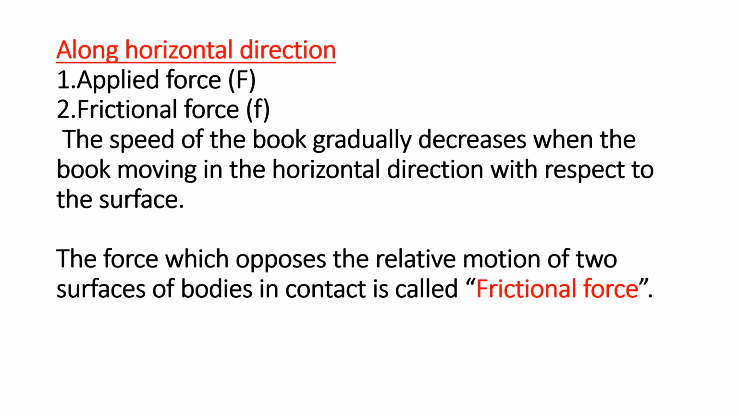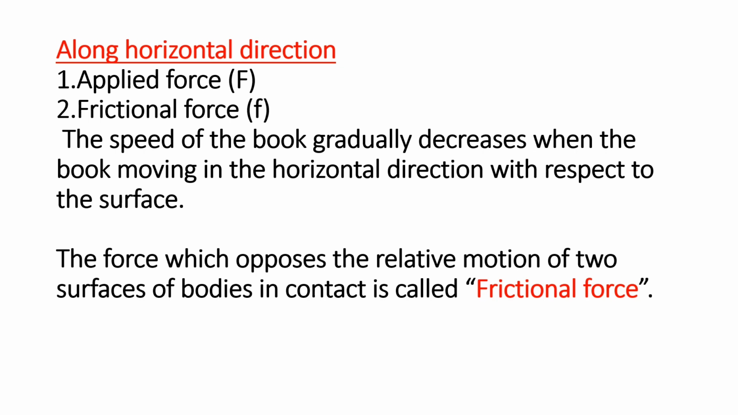See, along the horizontal direction, there are two forces. We already see it in the picture. One is the applied force, which is denoted by capital F, and the second one is the frictional force, which is denoted by small f. That is, the speed of the book gradually decreases when the book moves in the horizontal direction with respect to the surface.